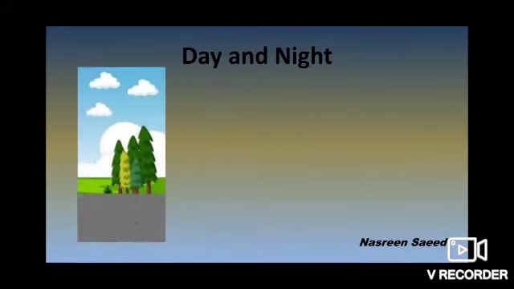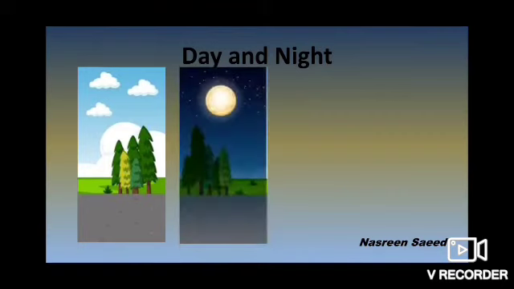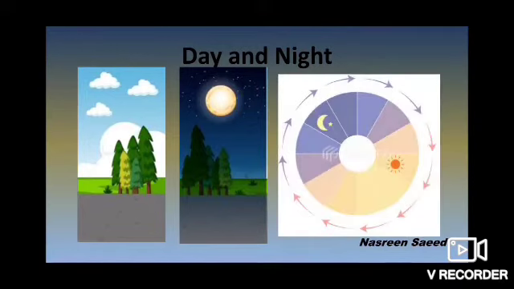So we say that it is day in the half that gets light. The portion which gets light is having daytime, while the other half where sunlight does not reach, it is night time. Every day we see the day chasing the night and then the night chasing the day. Night comes after the day and then day follows the night. This cycle goes on without stopping.